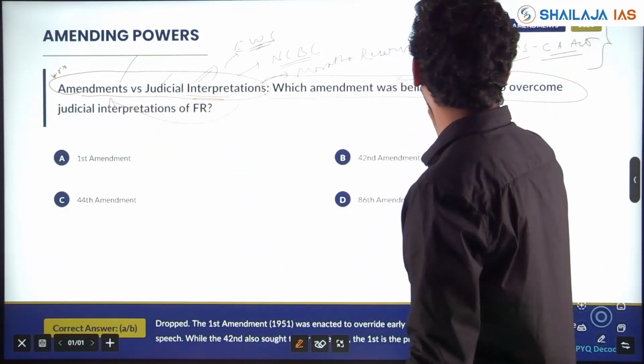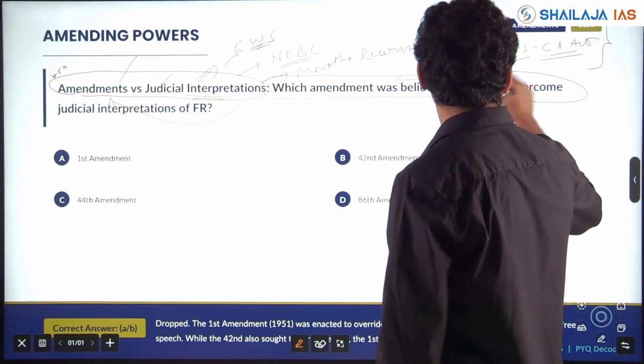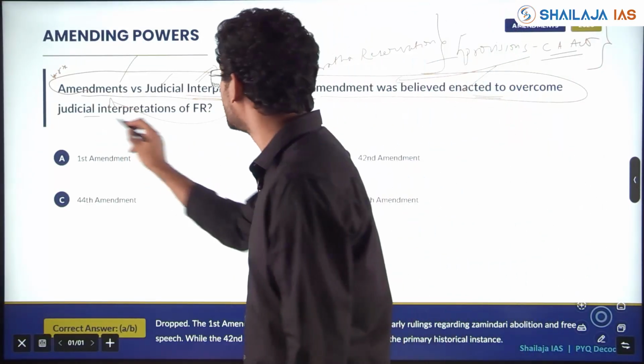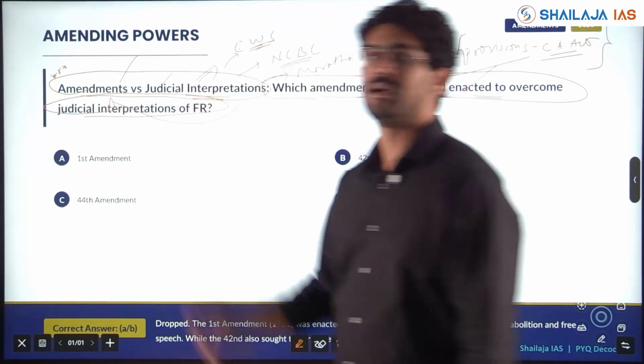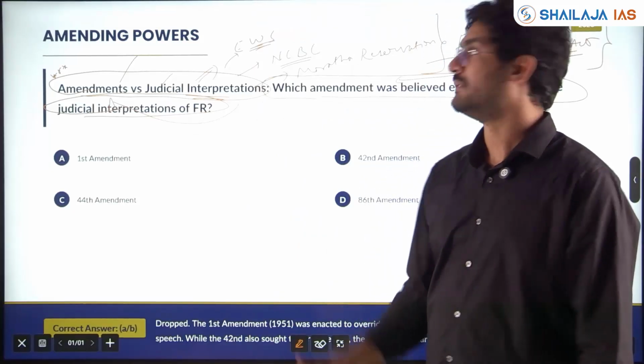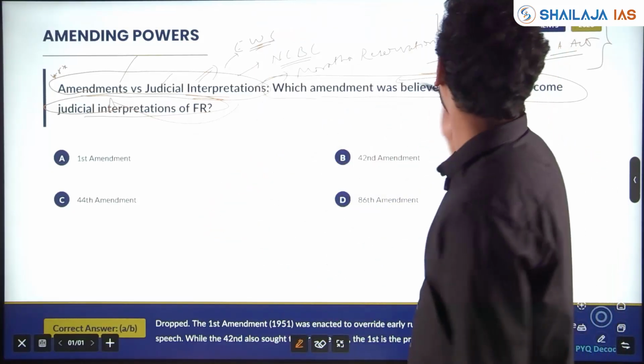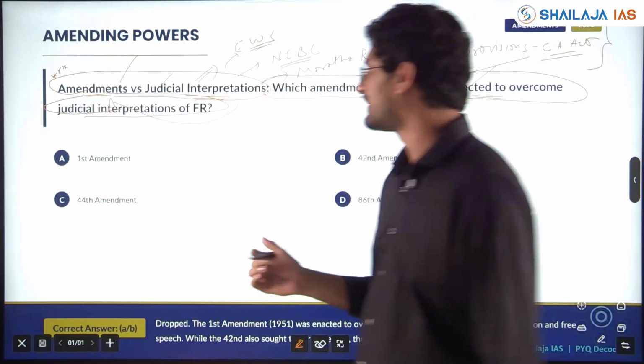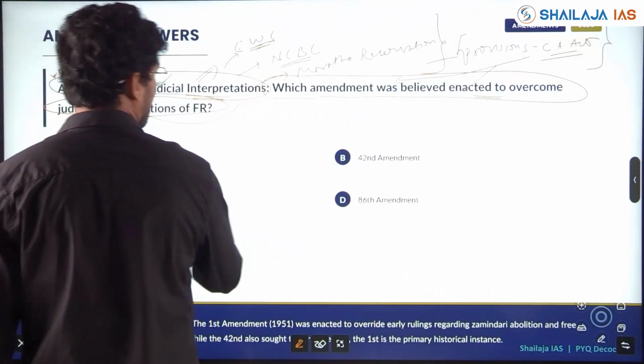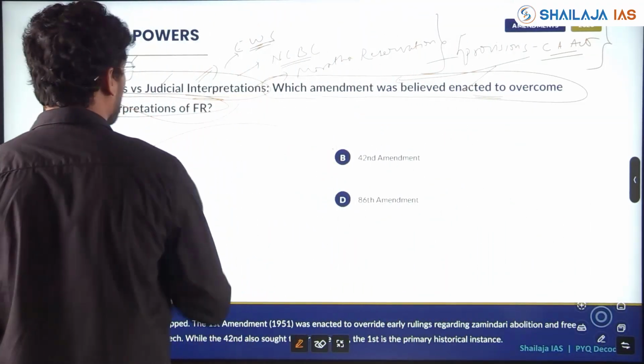Which amendment was believed to have been enacted to overcome the judicial interpretation of a fundamental right? This question was removed from the UPSC 2023 paper, but the answer lay between the First and the 42nd Amendment.